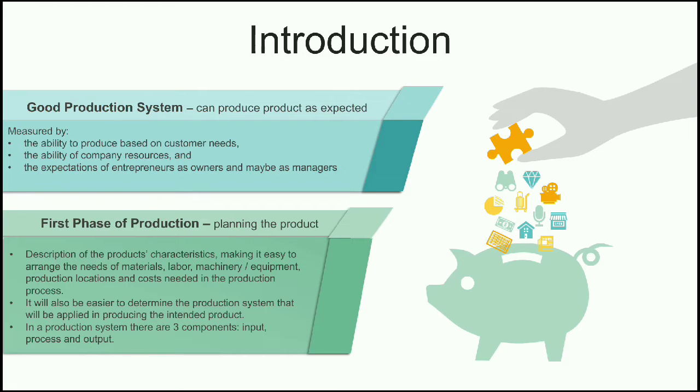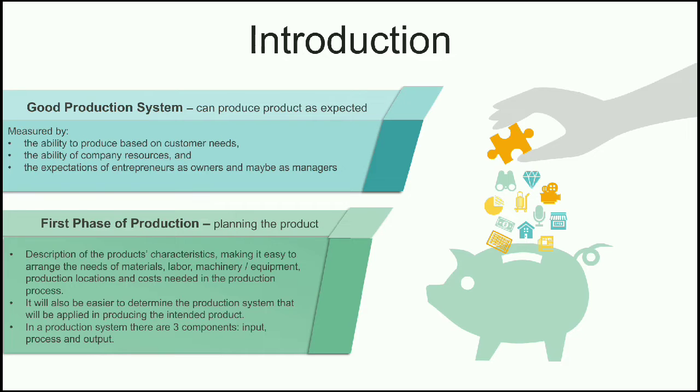On the first phase of production, we should plan the production process of our product. The description of the product's characteristics makes it easy to arrange the need of materials, labor, machinery or equipment, production location, and cost needed in the production process.